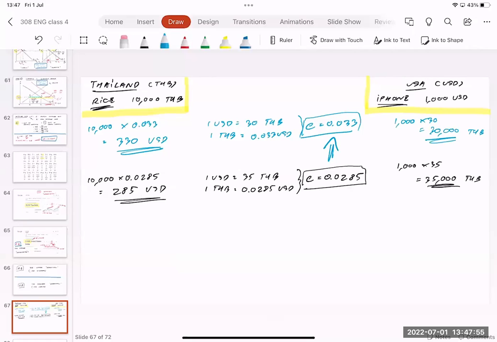Even though the price of rice in Thailand and the price of the iPhone in the USA are still the same, for international trading, it changed.